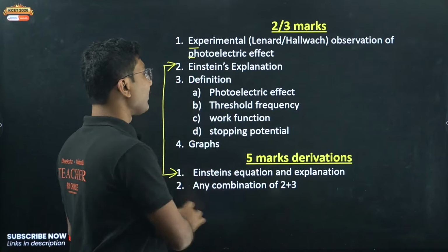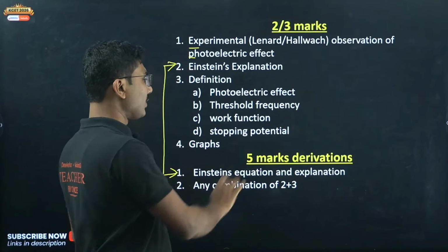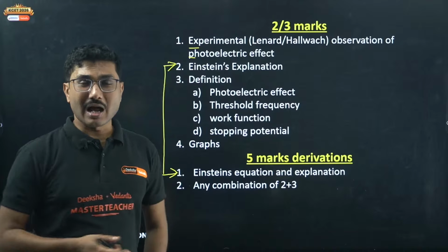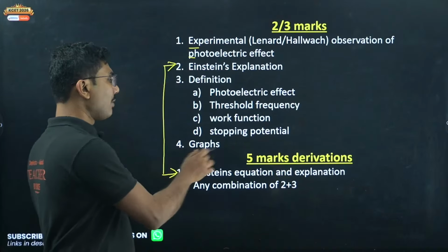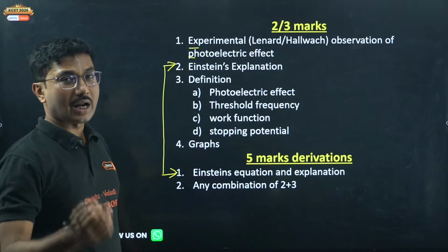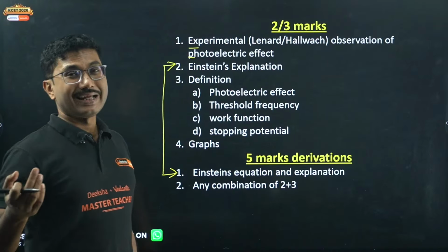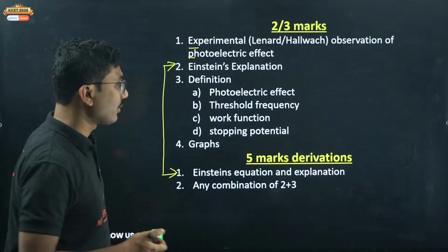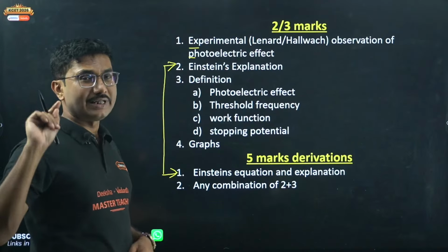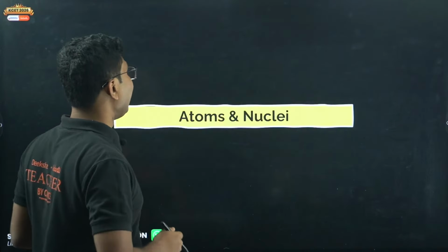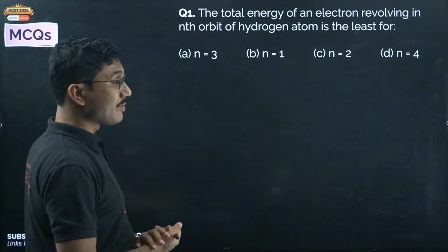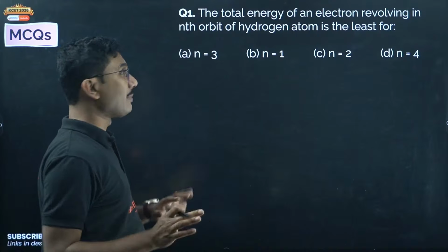Definitions: photoelectric effect, threshold frequency, work function, stopping potential, all definitions are important, and graph based questions. What is the graph? Draw the graph for say 3 different frequencies having different stopping potential. So the graphs are also important. See the graphs one by one. Next, atoms and nuclei together, 5 MCQs from both chapters combined.